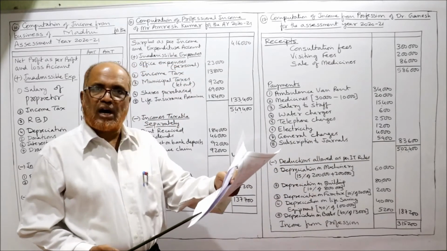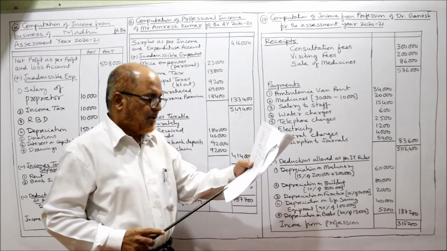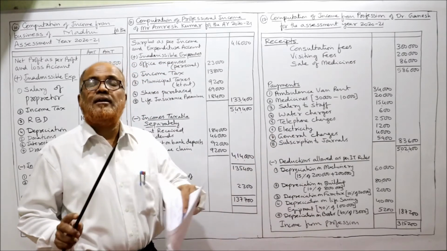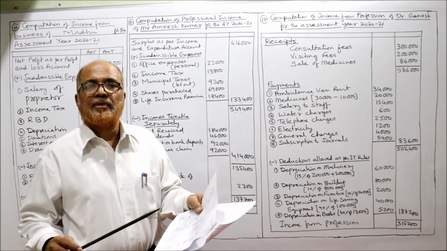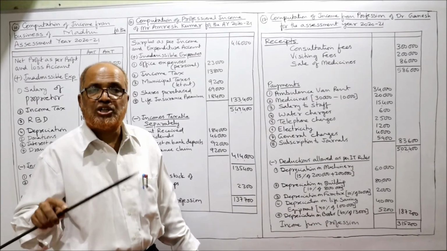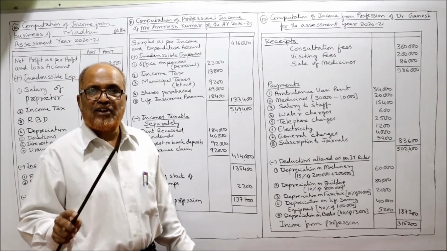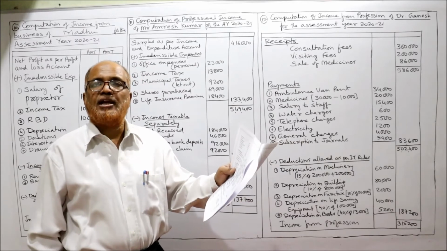Then salary to staff. It's a revenue expenditure. So take salary to staff. Then income tax paid. Don't take. Income tax paid is a personal expenditure. So we should not take. We should take only professional payments. Then purchase of surgical equipment.